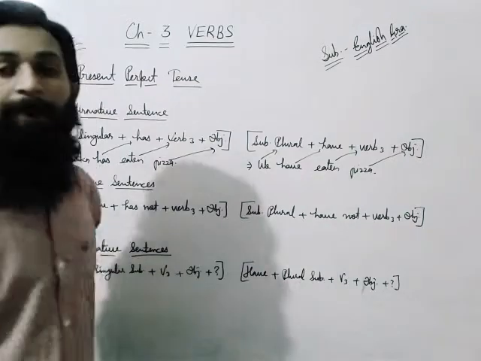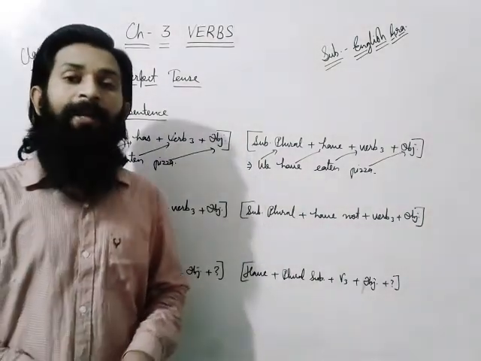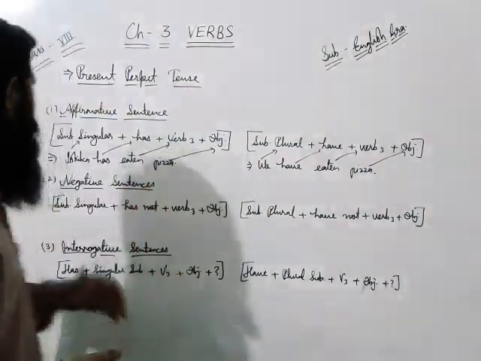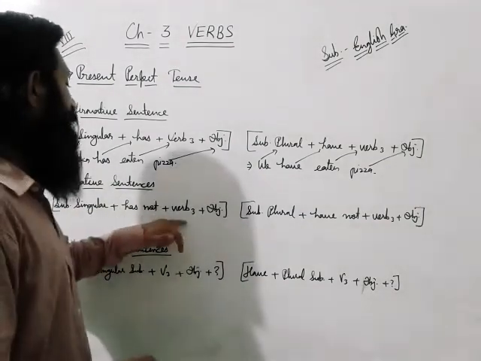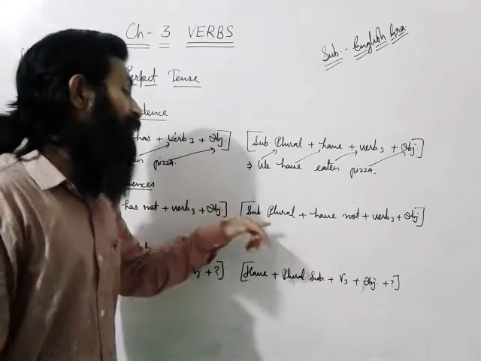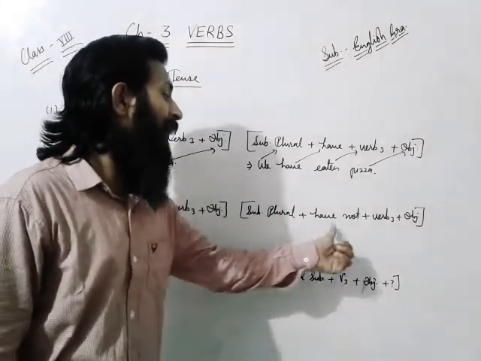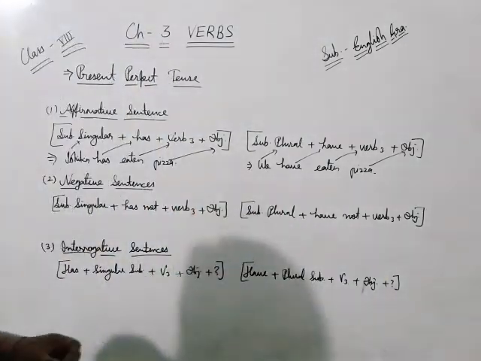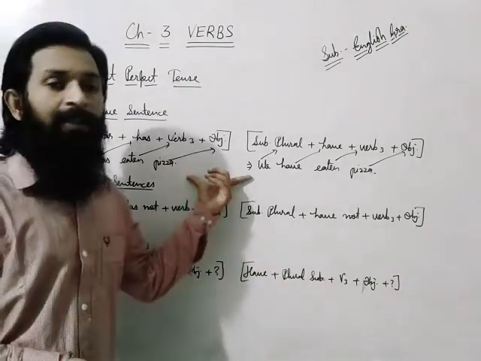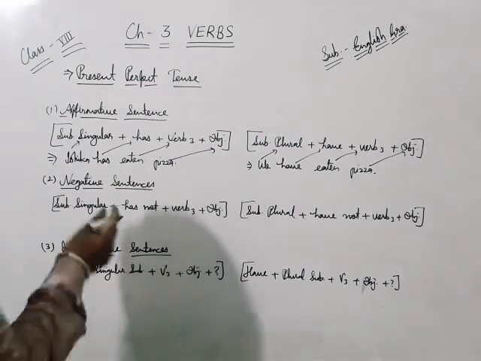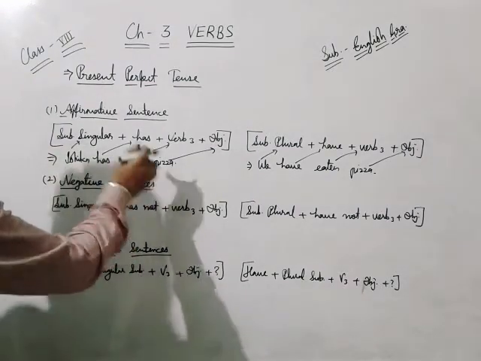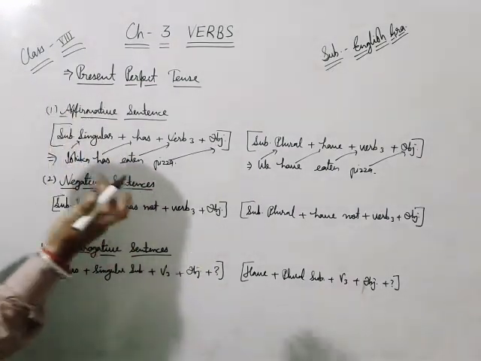That's about the affirmative sentence. If you have to write the sentence into negative, then you have to use this formula: singular subject plus has not plus verb third form plus object. If the subject is plural, then you have to write plural subject, have not, verb third form plus object. I will change these sentences only in plural, in negative and interrogative. Like, first, Ishika has eaten pizza. If I change this sentence into negative, then what will I write?